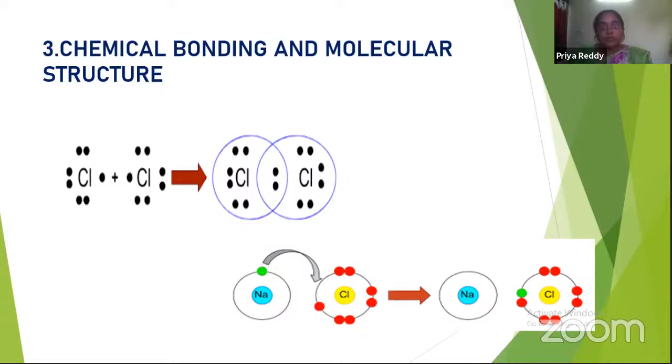So many theories are proposed, like valence bond theory, VSEPR theory, and molecular orbital theory, to show how chemical bonds are formed. So this is the chemical bonding and molecular structure. So chemical bonding is nothing but